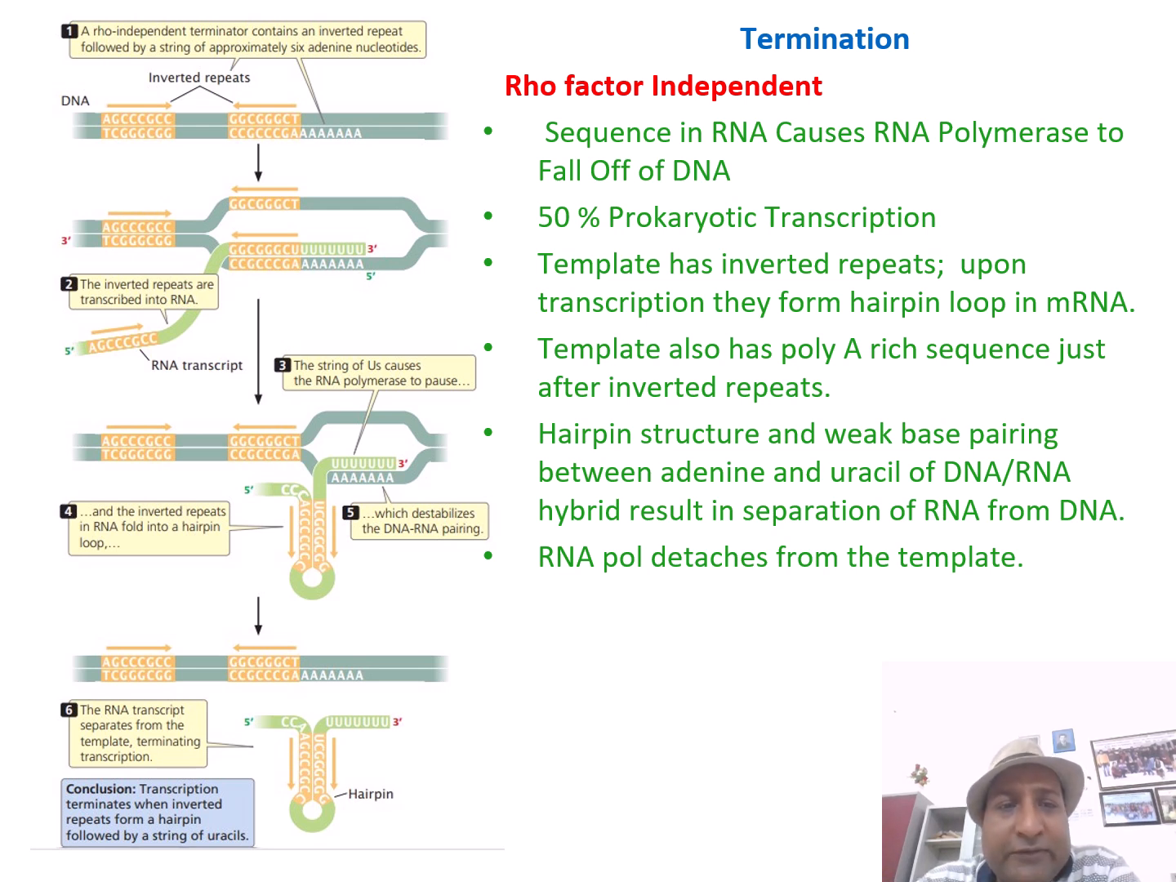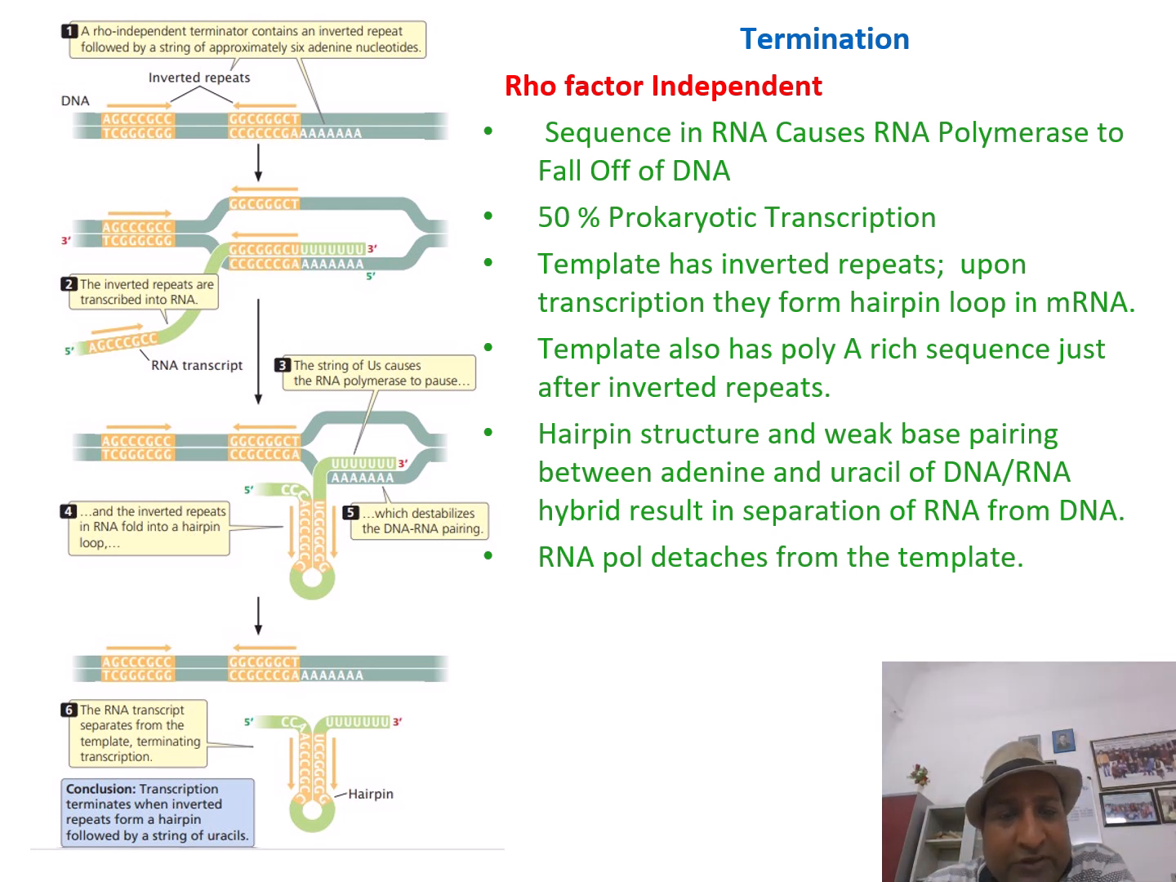Once these areas are transcribed by the RNA polymerase, they make a hairpin-like structure. Because they are complementary sequences, they can bind and make a hairpin-like structure. And at this hairpin-like structure, the RNA polymerase pauses.